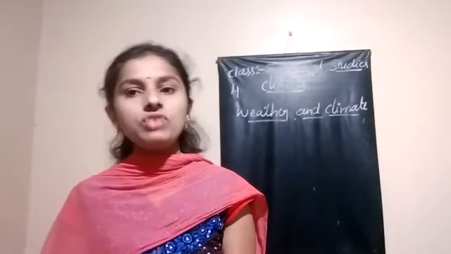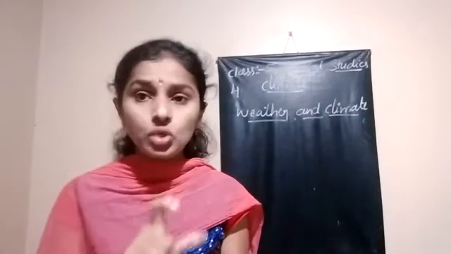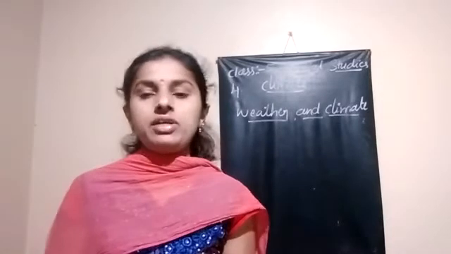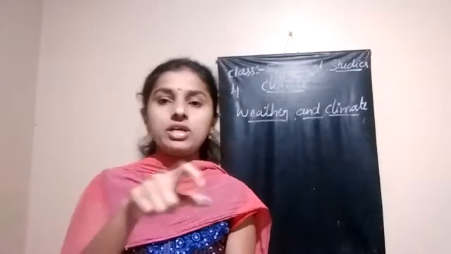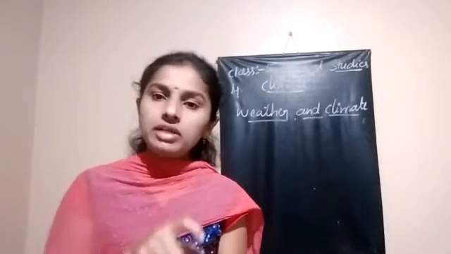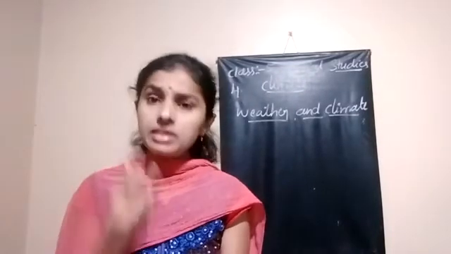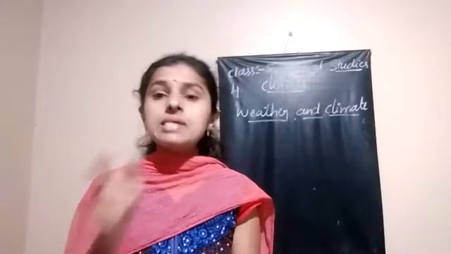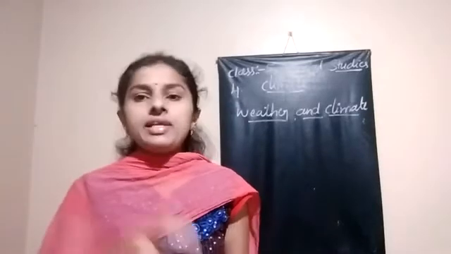This is also one of the conditions of the atmosphere, but it is affecting for a long period and also it covers a large area. This is called climate. Understood? Weather affects a very small area and also for a short period. Climate is also a change in the atmosphere, but it affects a large area and is constant for some long period. Understood? This is climate.